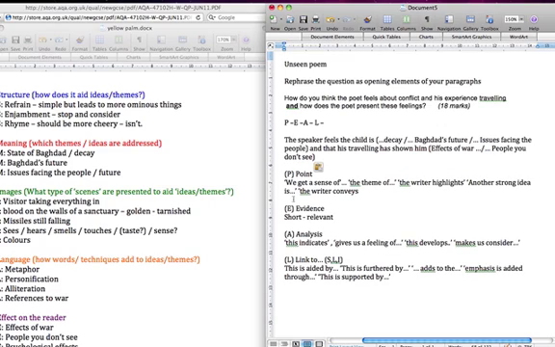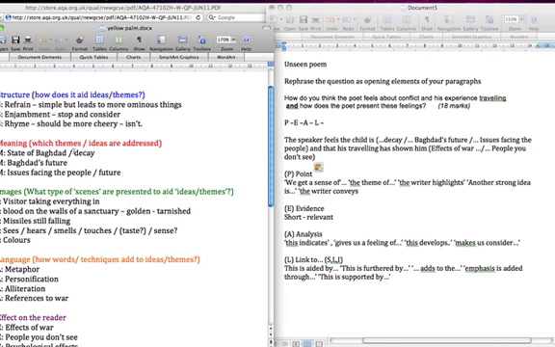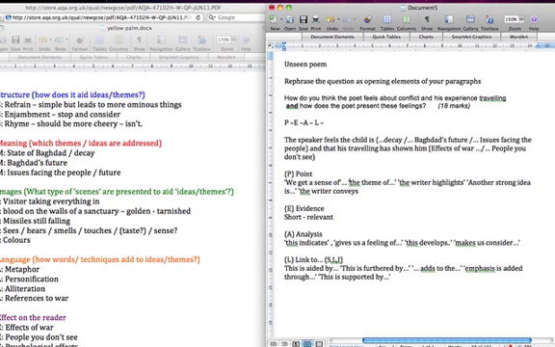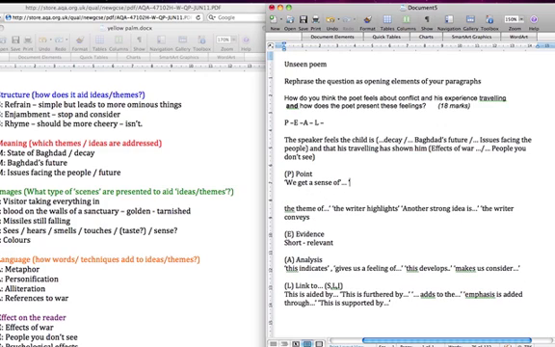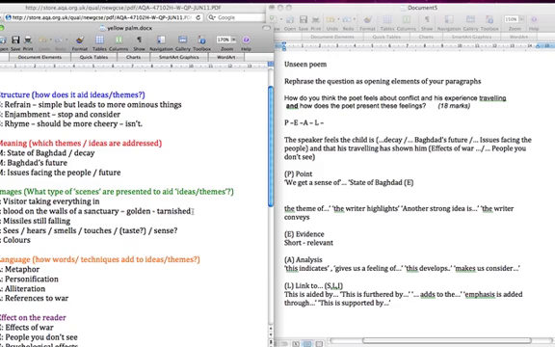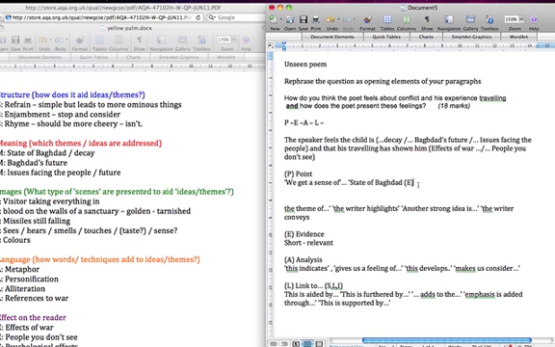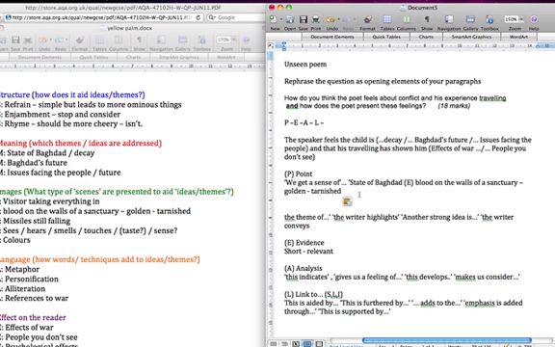Okay, straight away. Now the point: we get a sense of the, again, because I'm just going to be referencing these things here, the state of Baghdad. We get a sense of the state of Baghdad. And then I need a quotation there. Sorry, I haven't got the poem next to me, so I'm just going to imagine I had some evidence. And I'm going to say this comes through the reference of, this one. This is fine. This is through the image of the blood and the wall still tarnished, okay?